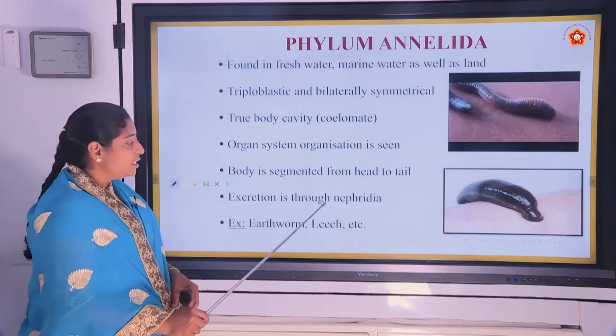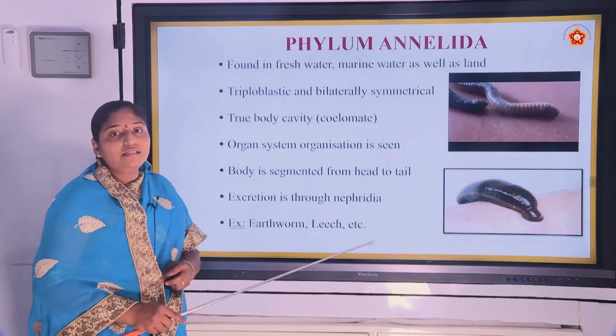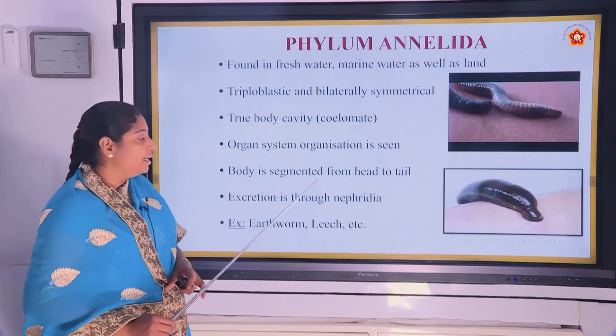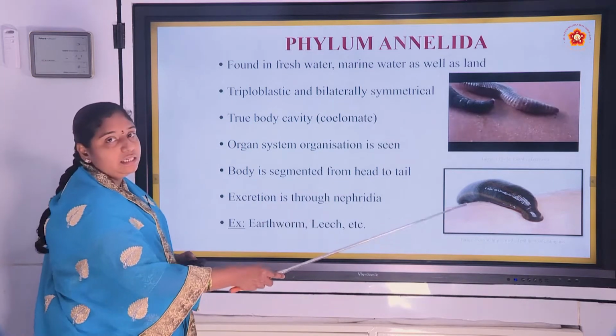And here excretion is through nephridia. Nephridia are the special excretory organs we can see in annelidans. Example, earthworm and leech.